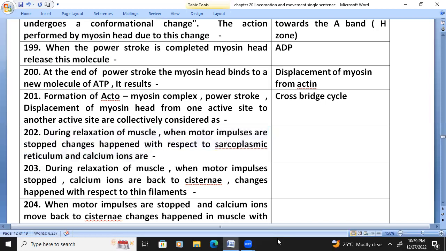During relaxation of muscle, when motor impulses are stopped, changes happen with respect to the sarcoplasmic reticulum and calcium ions are pumped back into the cisternae of the sarcoplasmic reticulum.